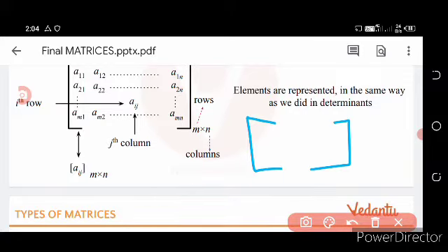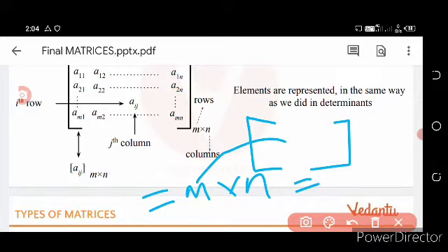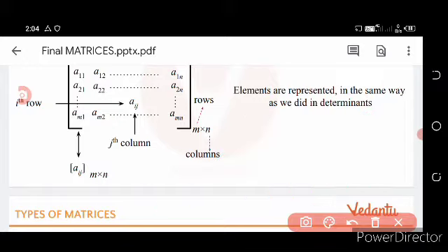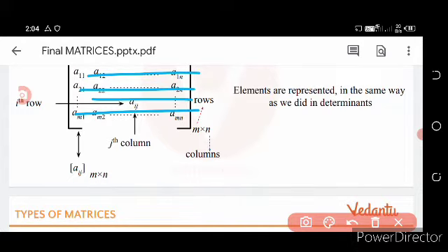The order of matrix is m cross n, in which m denotes the number of rows and n denotes the number of columns. So m number of rows are there and n number of columns are there.